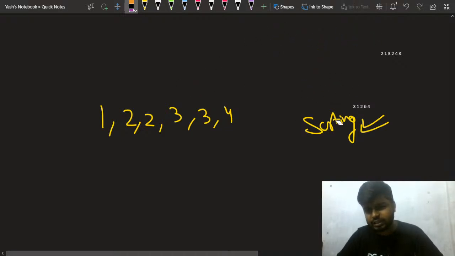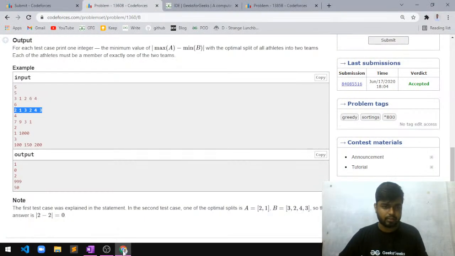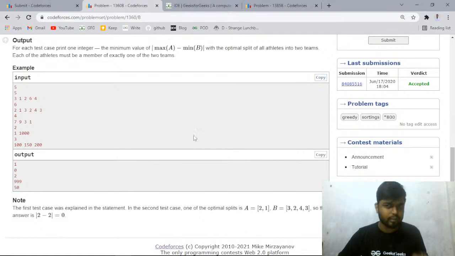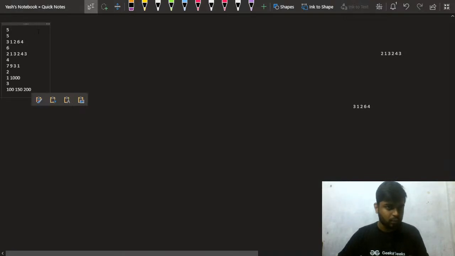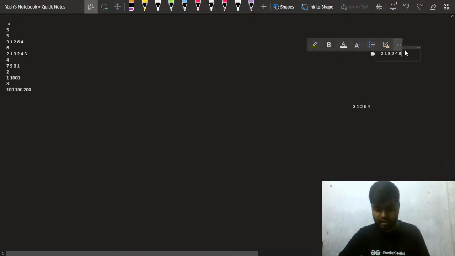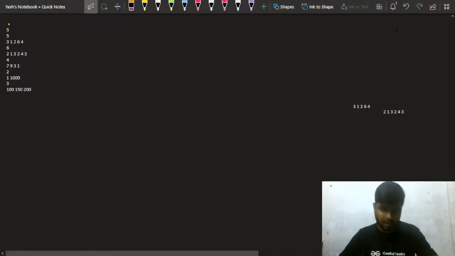Let me select all the test cases, okay? And I'll write them in the sorted format so that we can think of something. Whenever you get such a question, how do you think so quickly? How does a competitive programmer think so quickly? This is something that we want to understand from this problem. Okay, let me just copy the answers for this test case. Yeah, perfect.